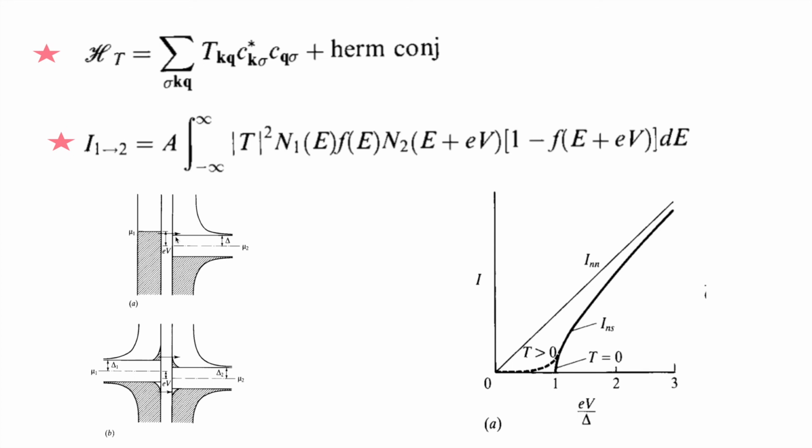And this is the current versus voltage relation, and here one thing is interesting to notice. When eV by delta equals 1, at the gap, the current vanishes. Beyond that it will not go. So that also confirms the gap. Beyond the superconducting gap, there is no tunneling current.